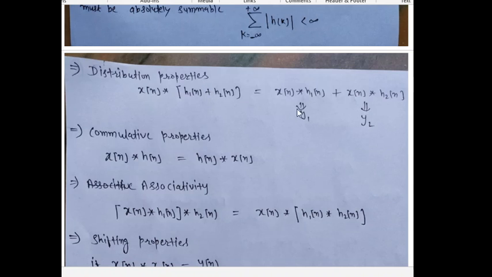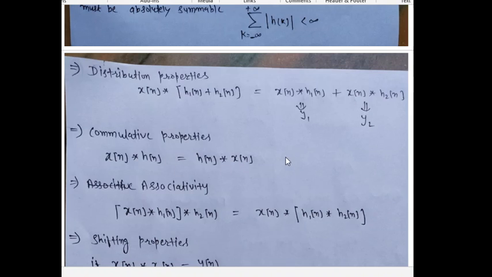So xn convolution h1 plus xn convolution h2. This gives y1 and this gives y2, and y1 plus y2. Then the commutative property of convolution is given by xn convolution hn equals hn convolution xn. We already discussed it.